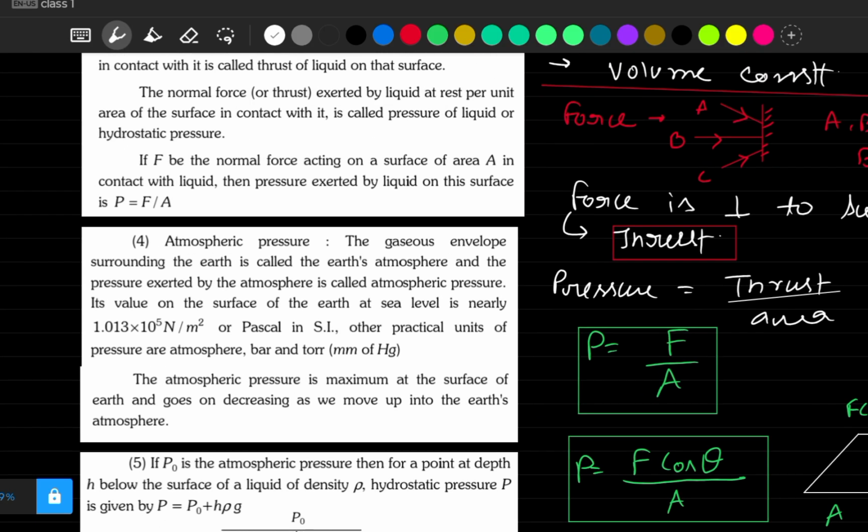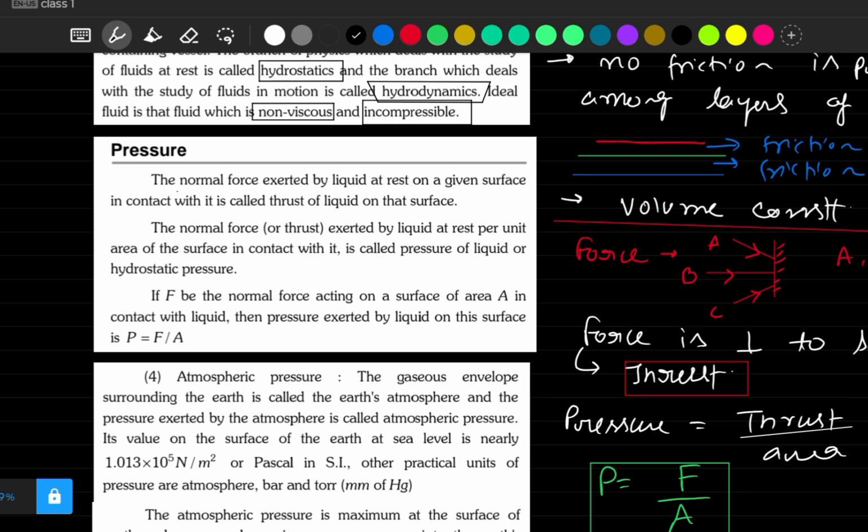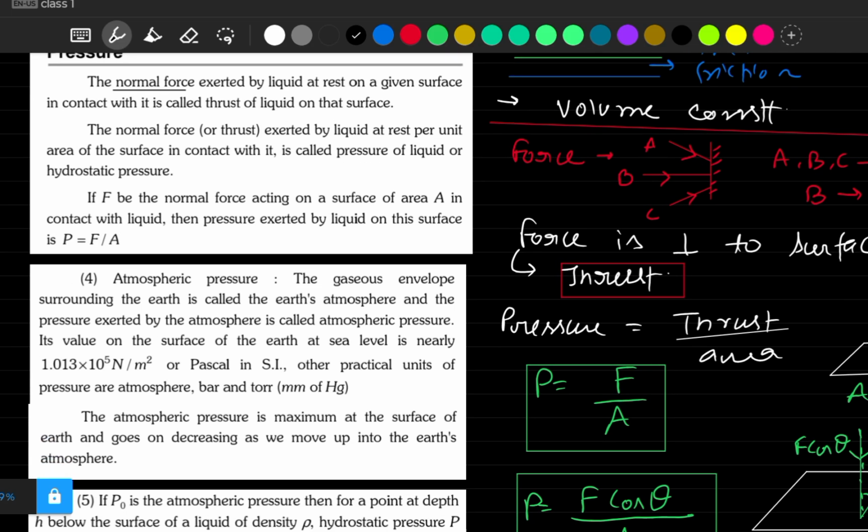Now let's read about it. They are saying that pressure is the normal force, meaning thrust only, exerted by liquid at rest on the given surface in contact. So the normal force exerted by liquid at rest per unit area of surface in contact with it is called pressure. We already know that pressure is nothing but force per area, and this is our formula.